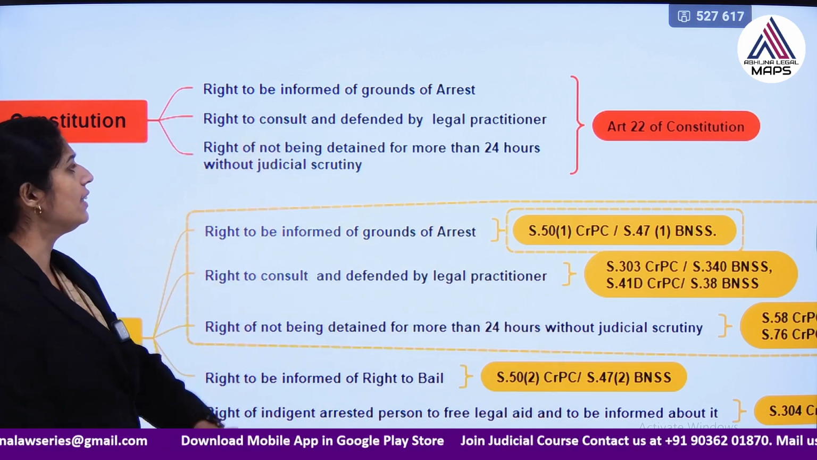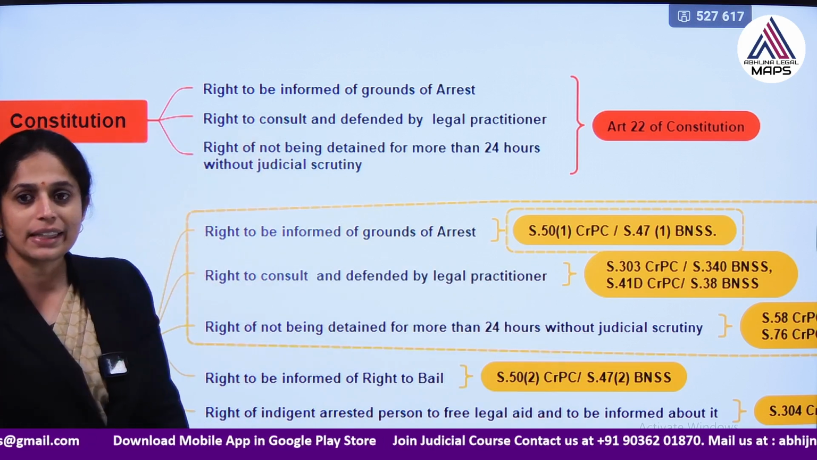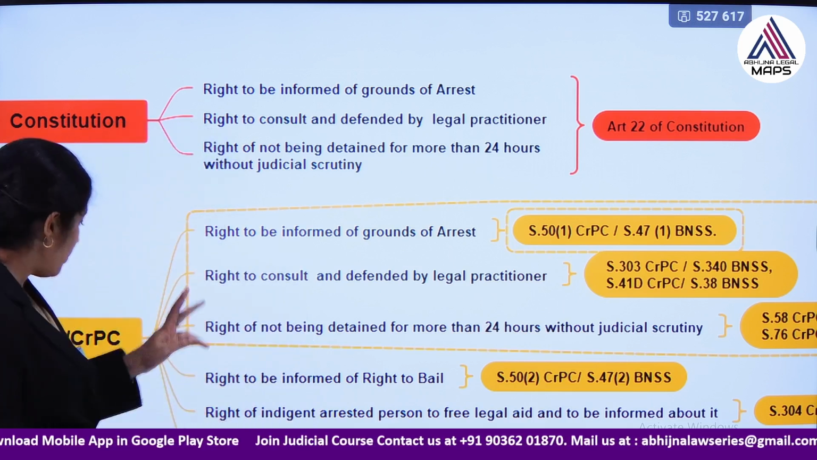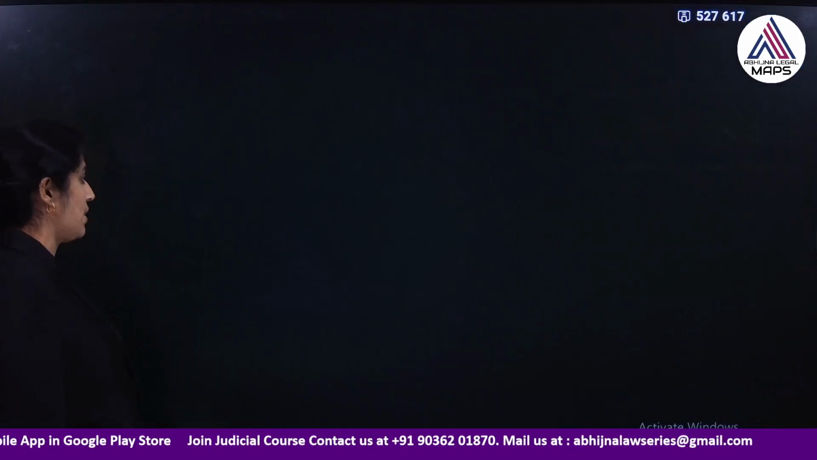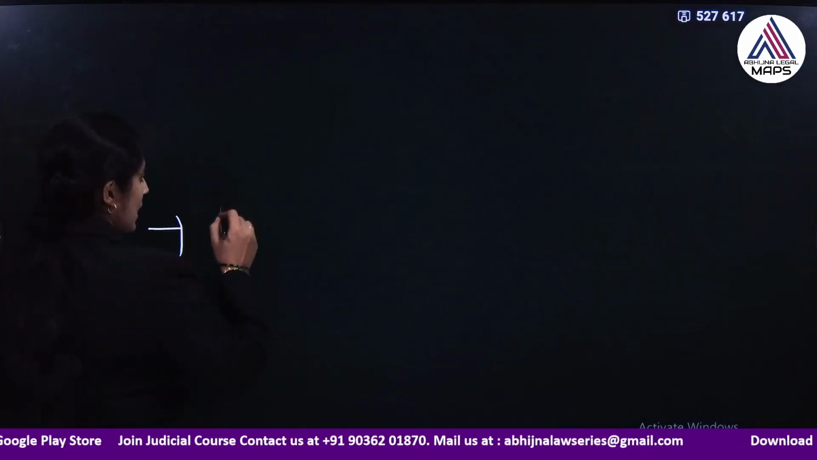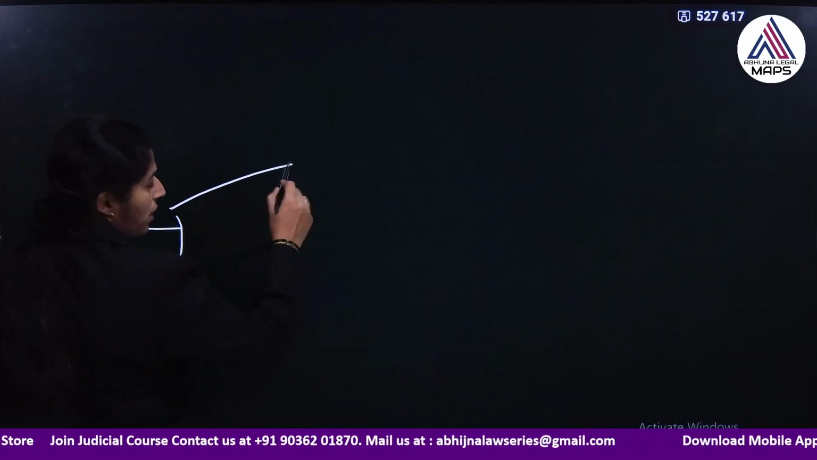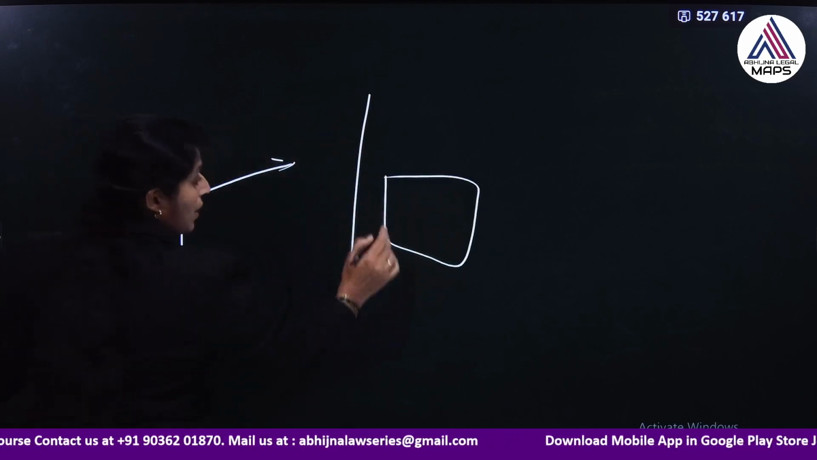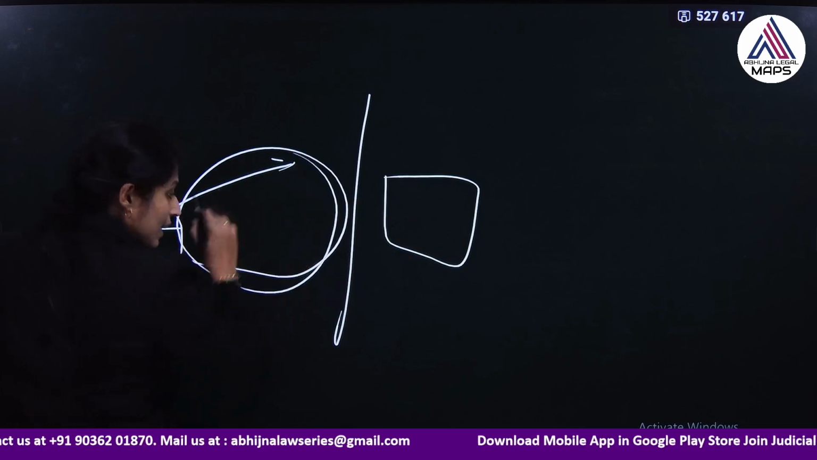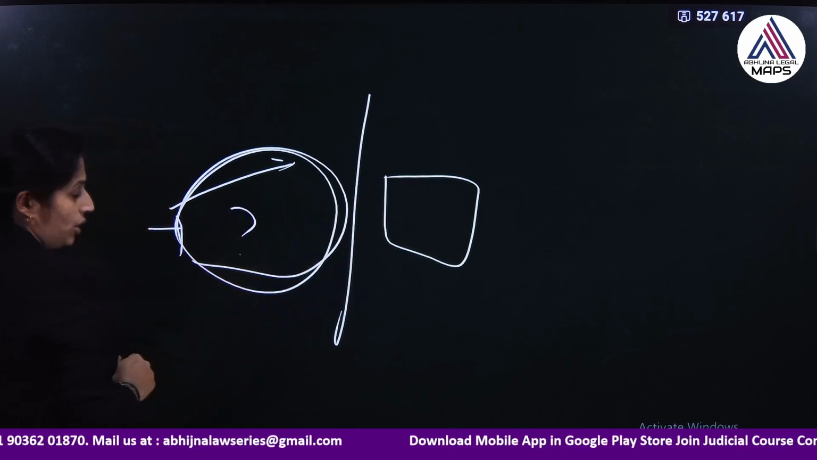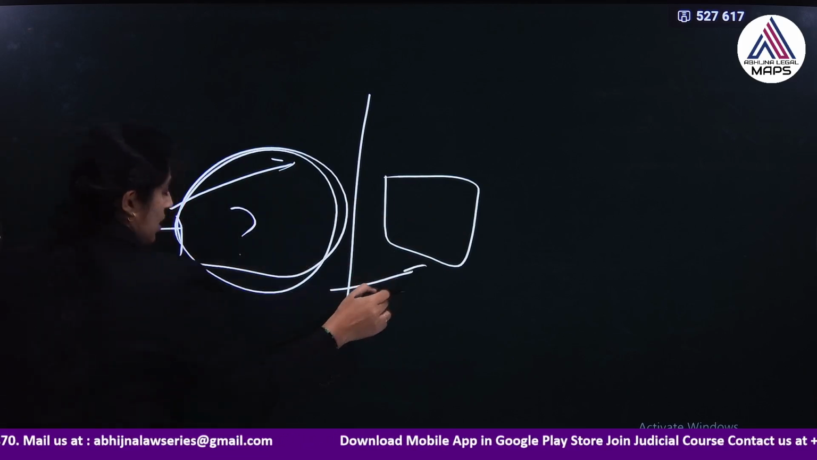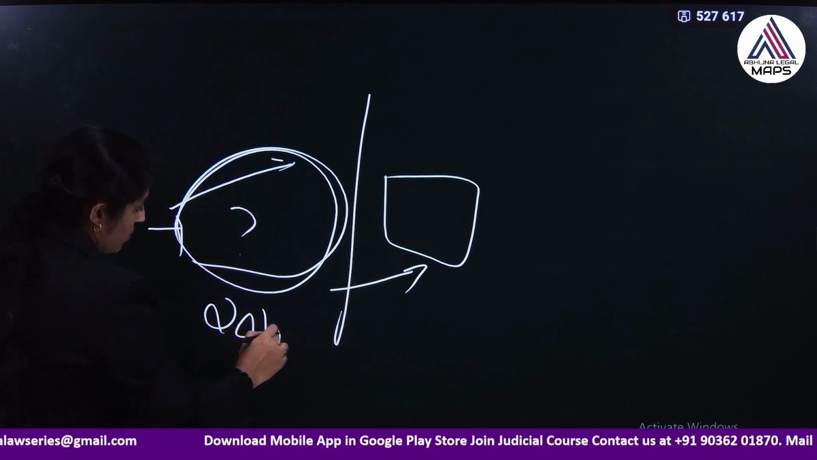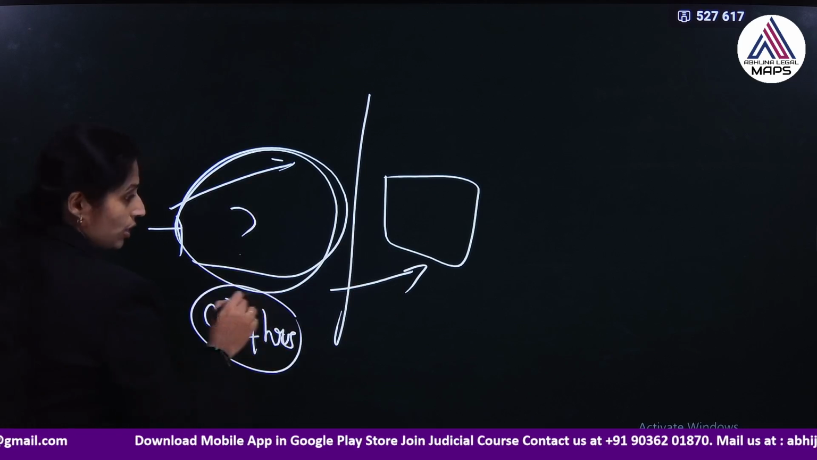And the third right is the right of not being detained for more than 24 hours. Here we have two aspects. A person can be arrested, and when he is arrested, he cannot be kept in the police station throughout. He needs to be produced before the magistrate. But up to what time can he be kept in the police station before producing before the magistrate? Maximum he can be kept for 24 hours.